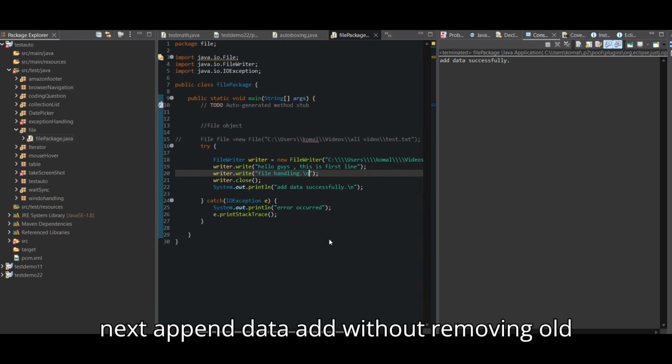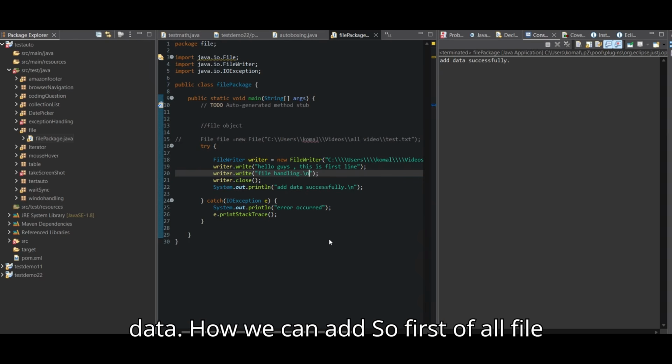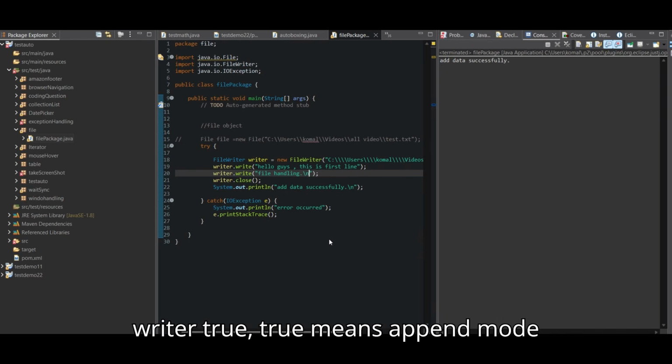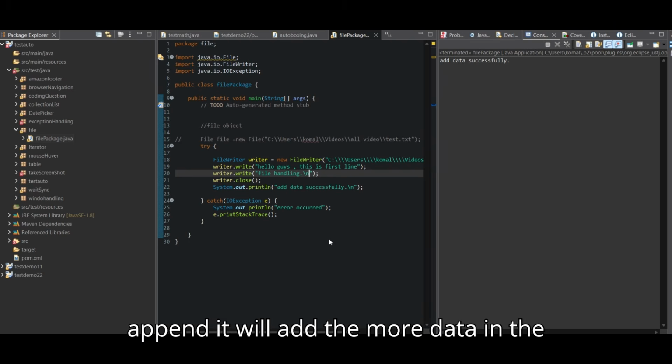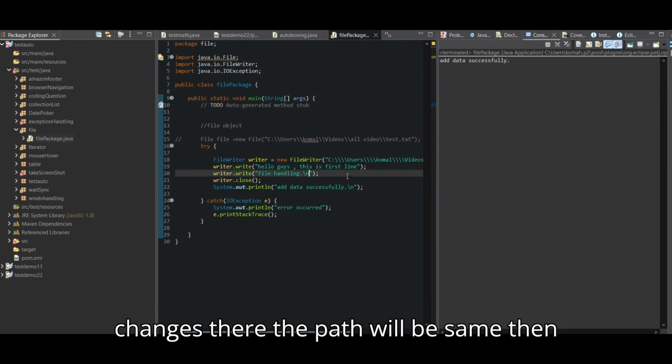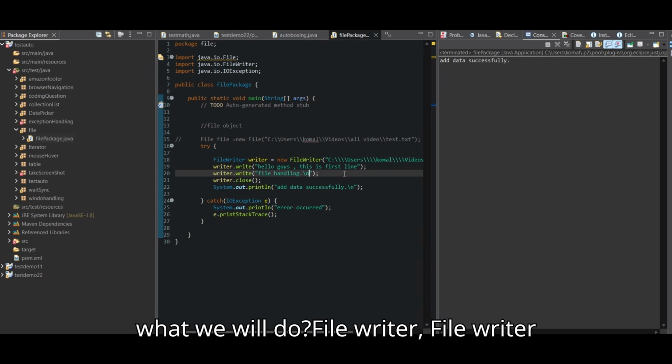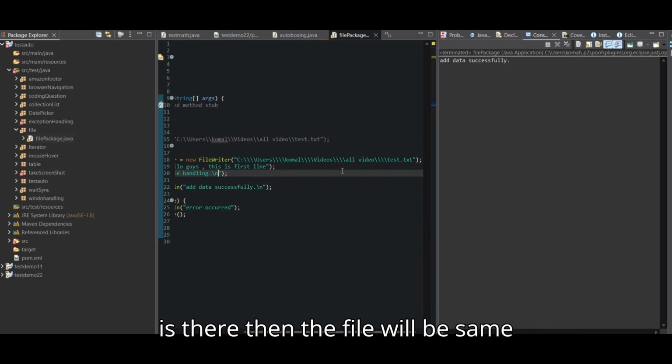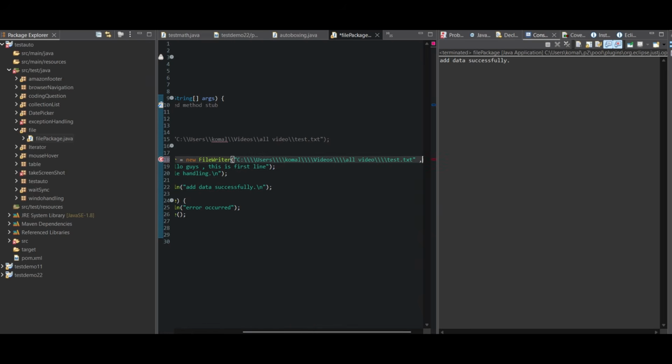Append data, adding without removing old data. How can we add? First of all, file writer with true. True means append mode. Append will add the new data in the same file. So we can make minor changes there. The path will be the same. Then the file writer is there, the file will be the same, then comma true.